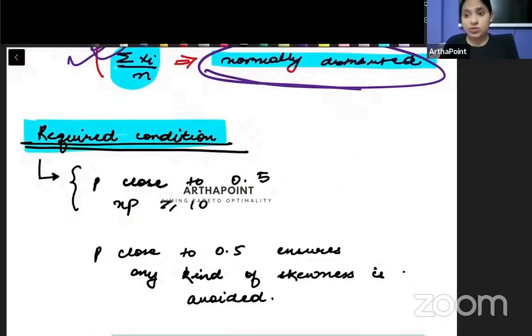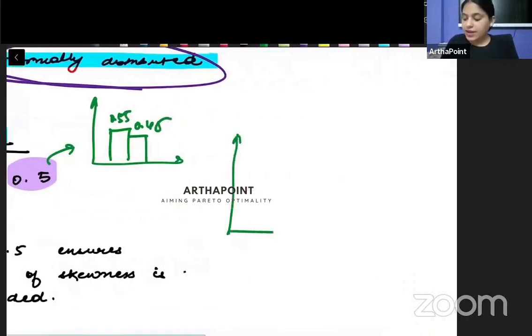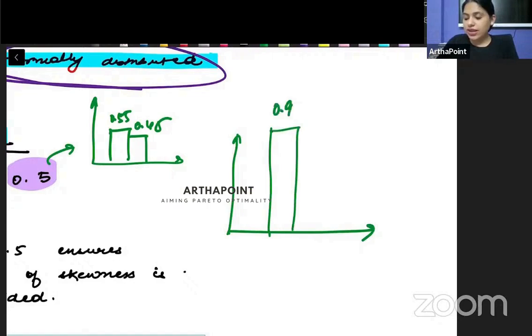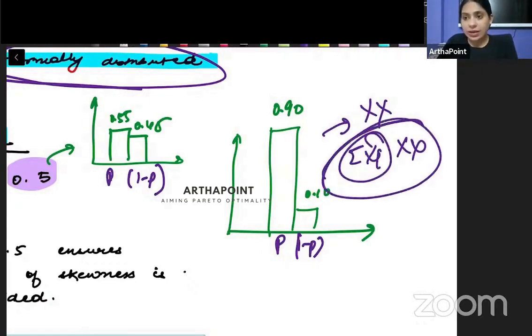Now there are some conditions for the binomial distribution to be normally distributed. The condition is that the probability should be close to half, close to 0.5. That means I don't want it to be very skewed. It is fine if the probability of success is 0.55 and the probability of failure is 0.45. That much skewness is fine. But I don't want the probability of success to be 0.90 and the probability of failure 0.10. If this is the case, then I cannot say that the summation of xi will be normally distributed.